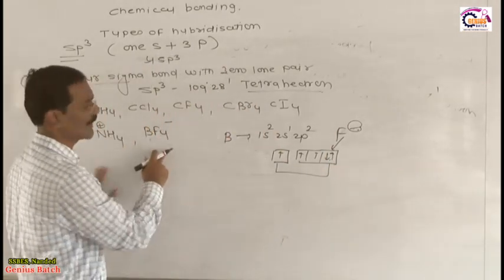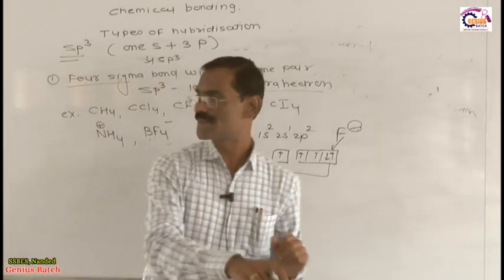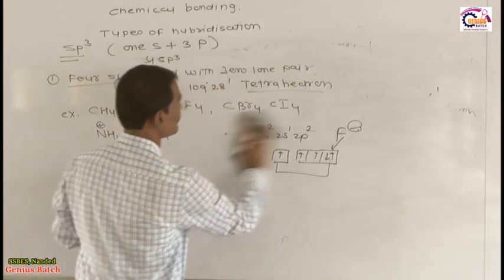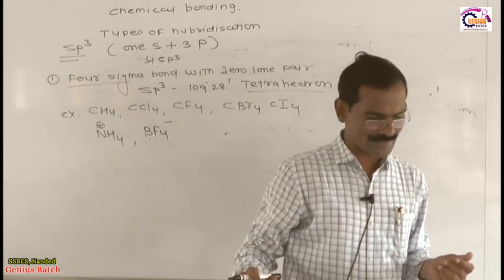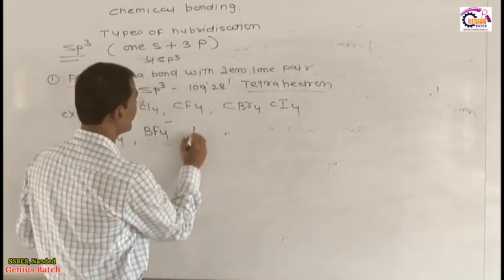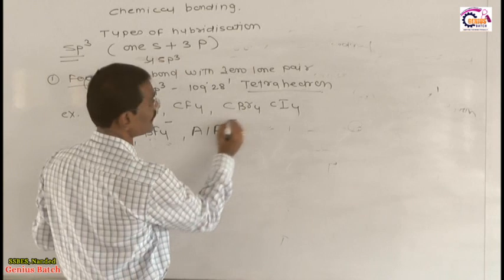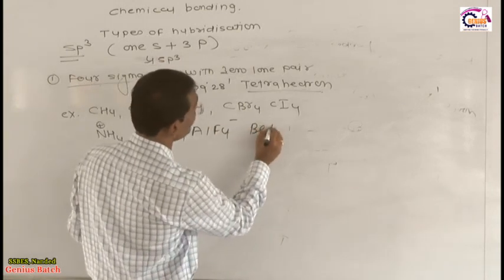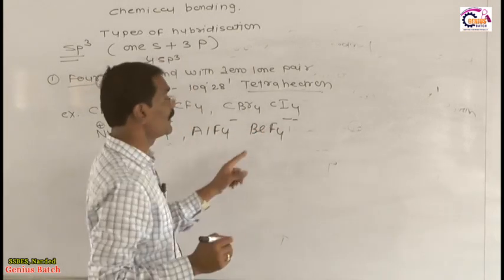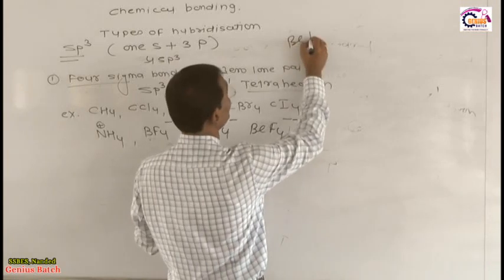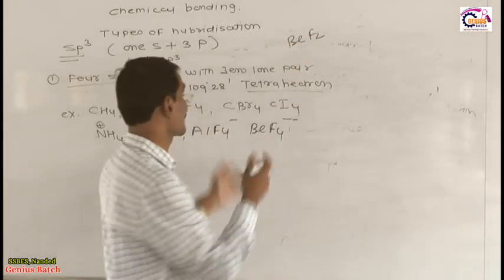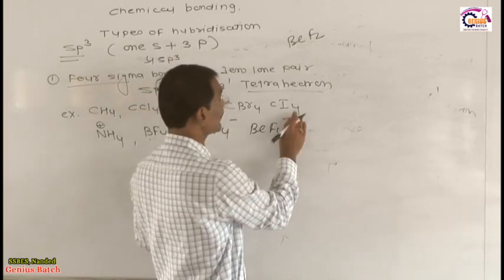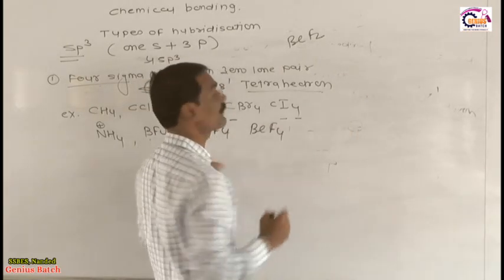Therefore, in BF4 minus only 4 sigma bonds are present, and whenever 4 sigma bonds are present, the hybridization is what? sp3. Then after BF4 minus, you know very well, AlF4 minus, also BeF4 minus. Why? Because only BeF2 is possible, but the remaining 2 empty orbitals are involved in hybridization. Therefore 2 fluorine with 2 negative charges will become BeF4 minus.